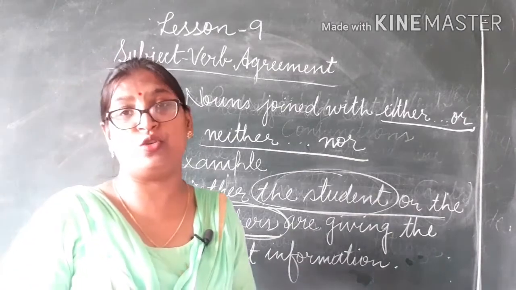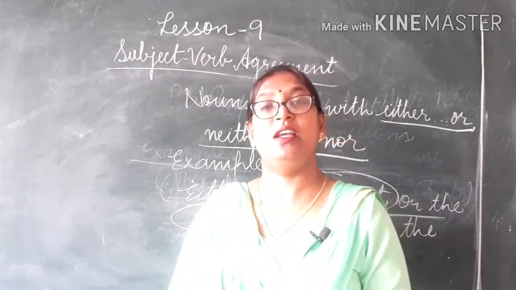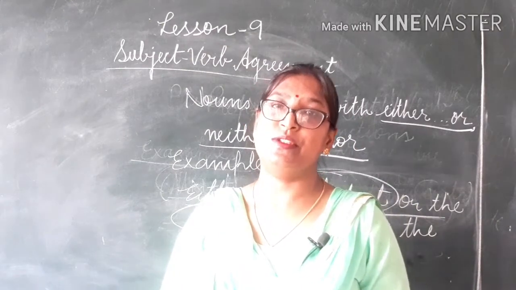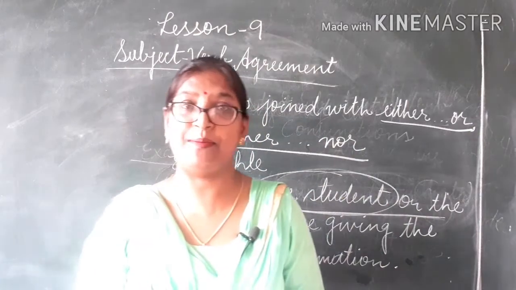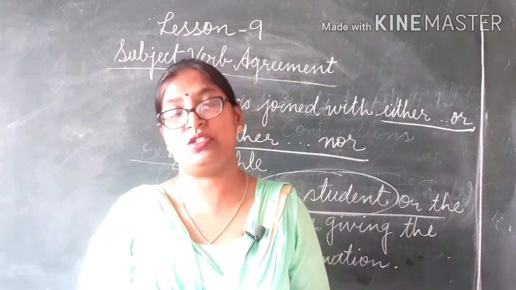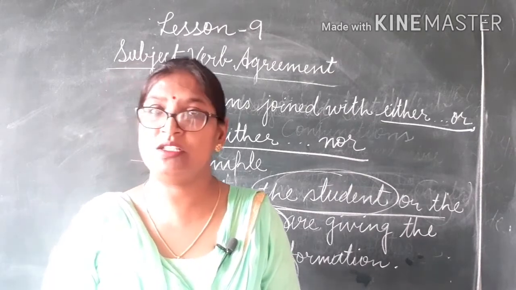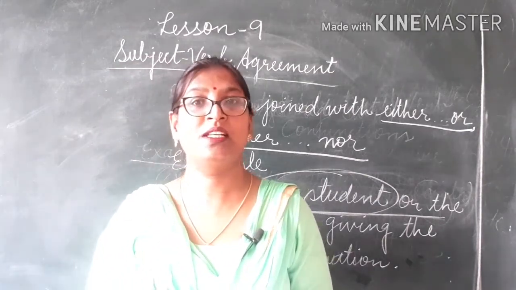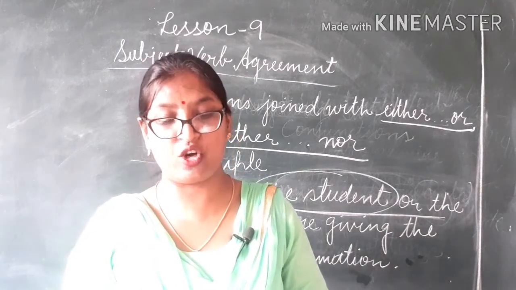Our verb should always agree with its subject in number and person. I hope, dear children, the chapter is clear to you. Just revise it at home, understand all the terms with examples, and write the definitions in your copy.